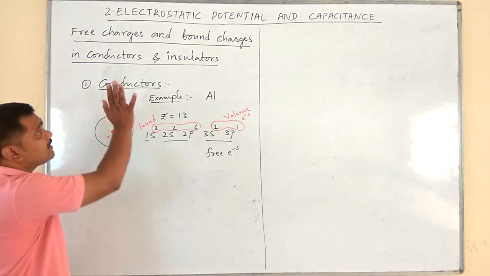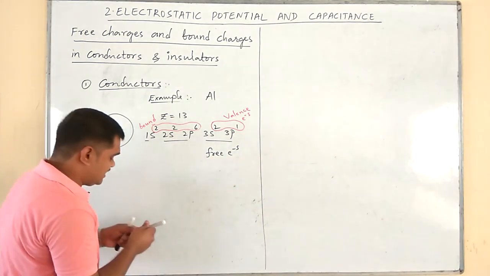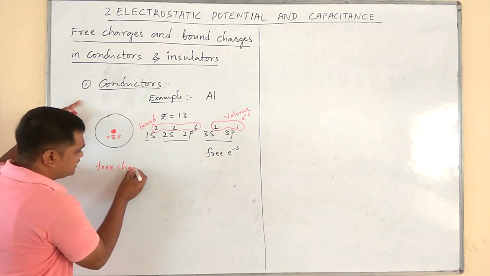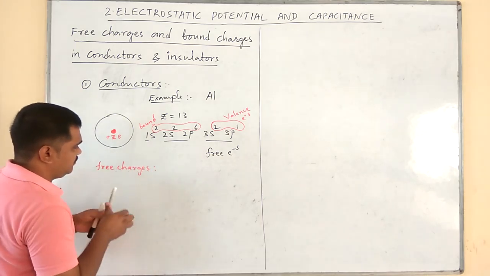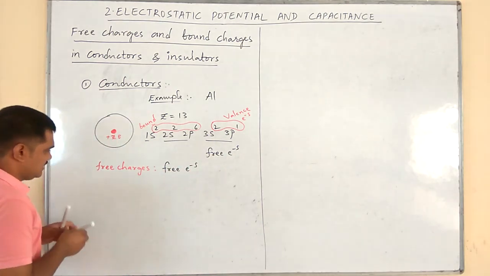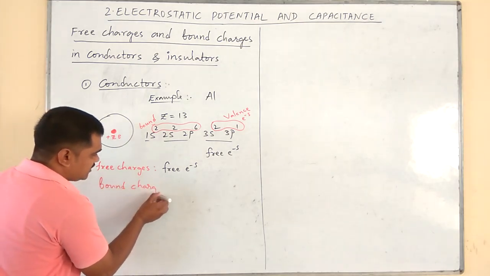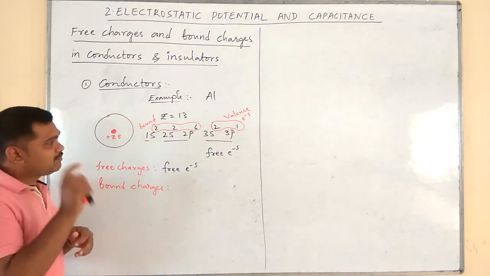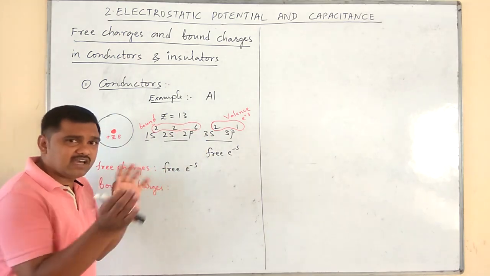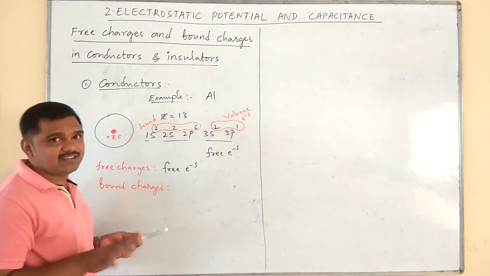Therefore, in conductors, the free charges are free electrons, whereas the bound charges are the electrons present in the inner orbits and also the positive ions containing the nuclei.